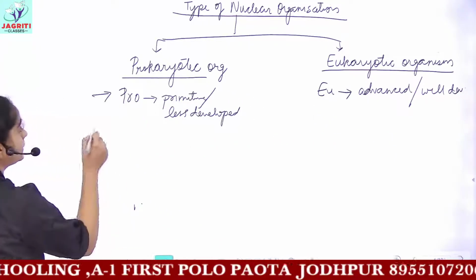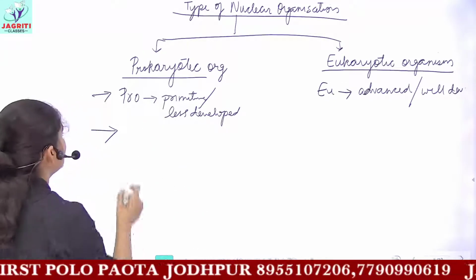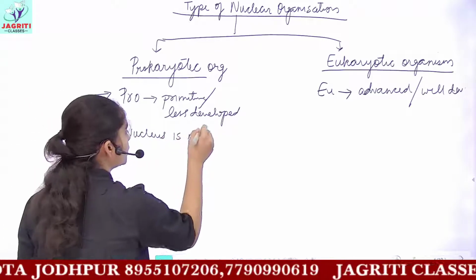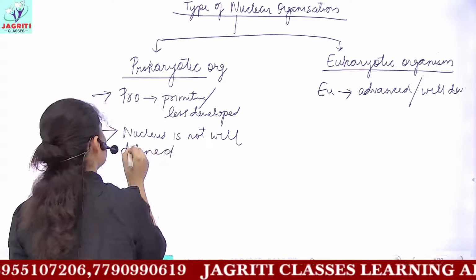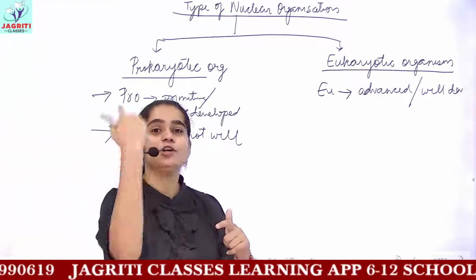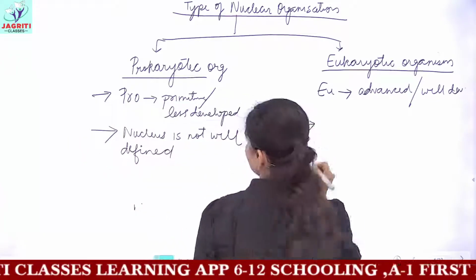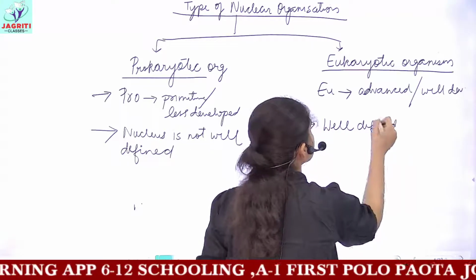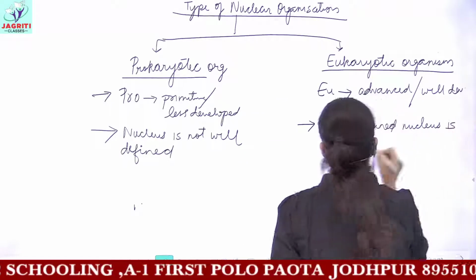Next, prokaryotes are primitive. Why are they considered primitive? Because in them the nucleus is not well defined. The structure of the nucleus is not present properly, or in prokaryotic organisms we do not have a nuclear membrane surrounding the chromatin network. While in eukaryotes, the next point is that they possess a well-defined nucleus in their cells.